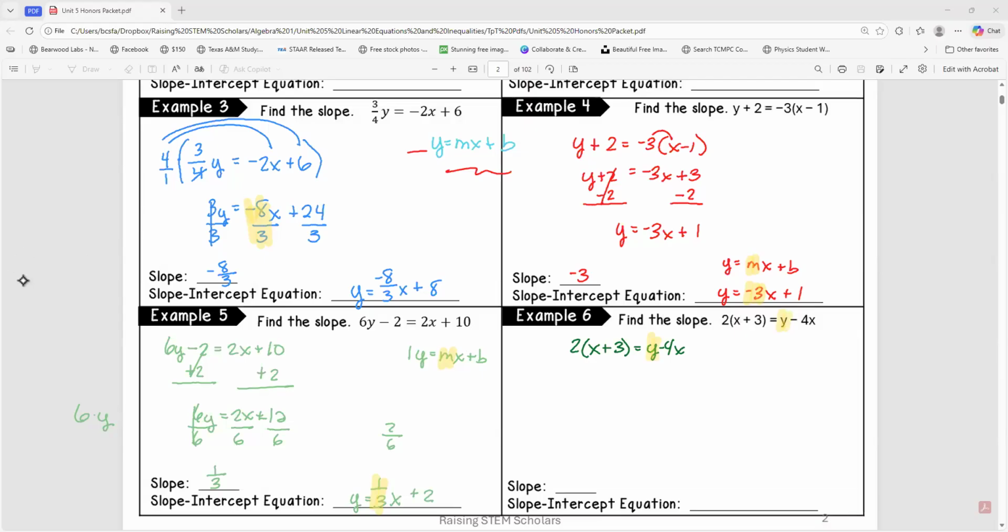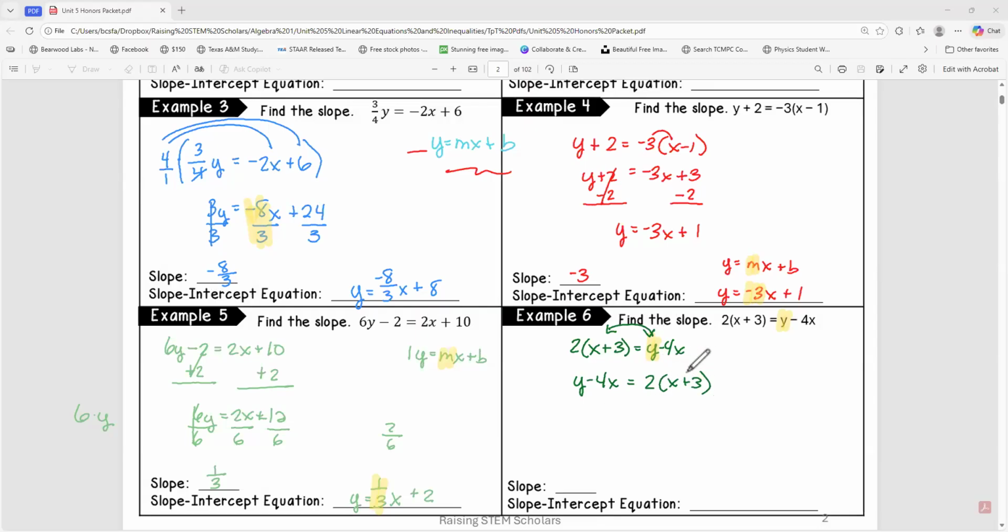Well, you know how when you're making pancakes, you can just flip them? Or if you're making a burger, you can just flip them. It's still a burger. It's still a pancake. We can flip this equation and put that on the side we need it to be. So we're just going to flip-flop it. We're just going to flip it. So I've got y minus 4x equals 2x plus 3. We just flipped our hamburger. That's all we did. It's the same exact thing.